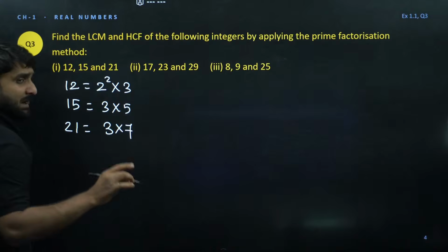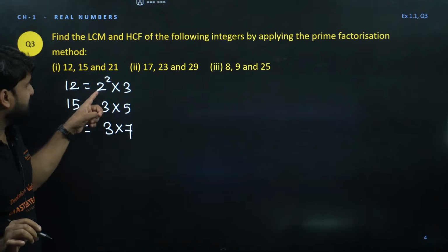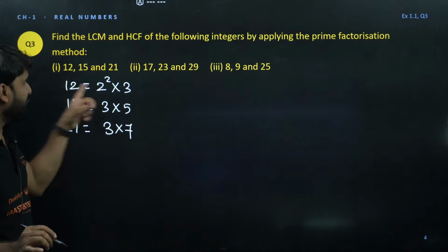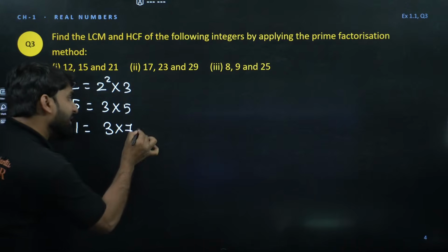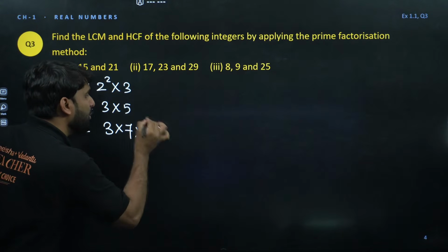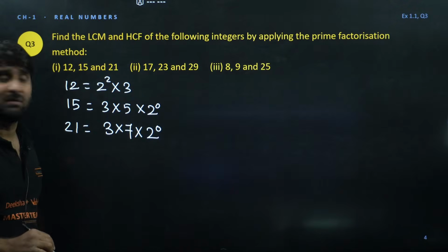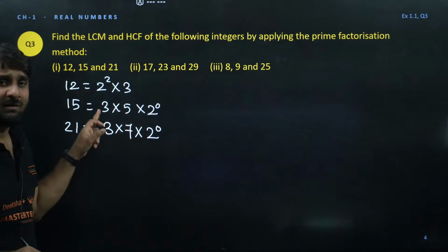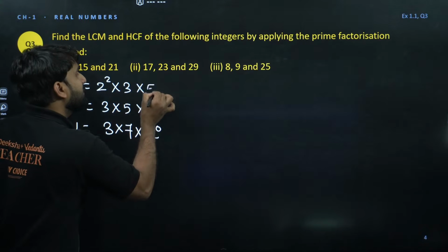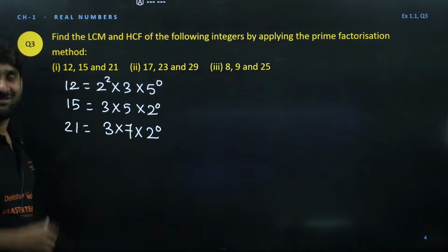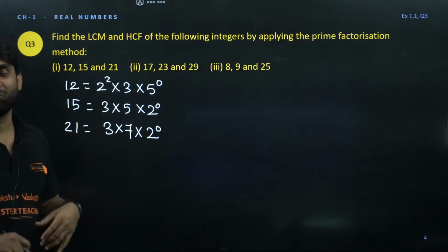Let me show you the trick. 2 is present in the prime factors of 12, but 2 is not here, so we can write 2 to power 0. 5 is present in the second, but 5 is not here, so we can write 5 to power 0, so that everything looks alike.